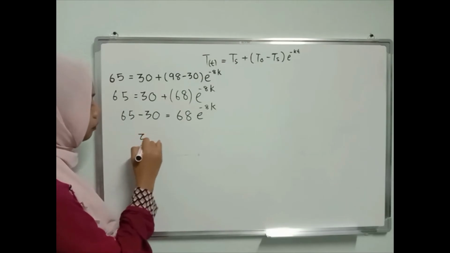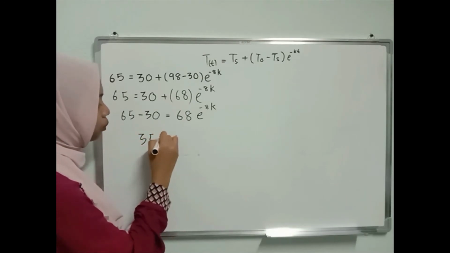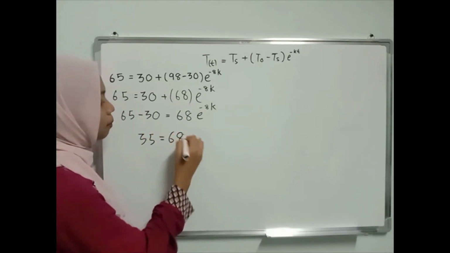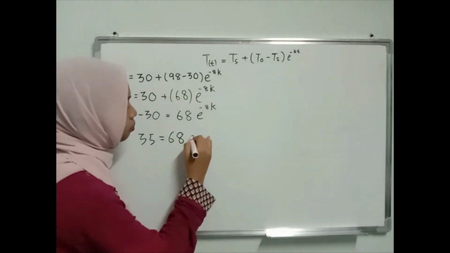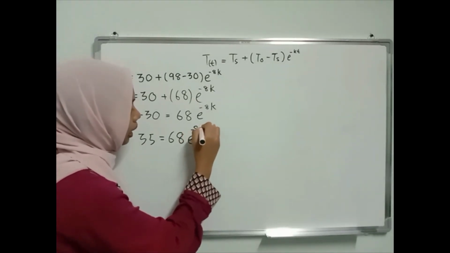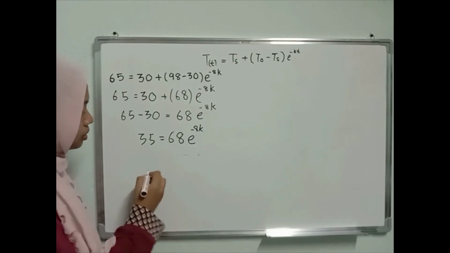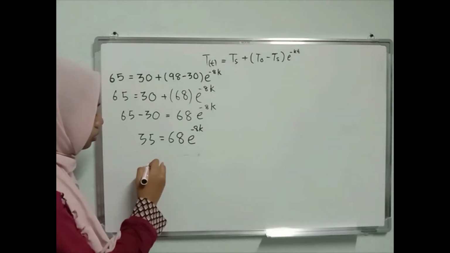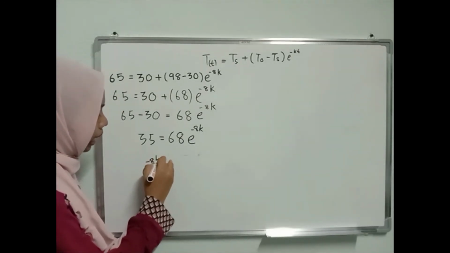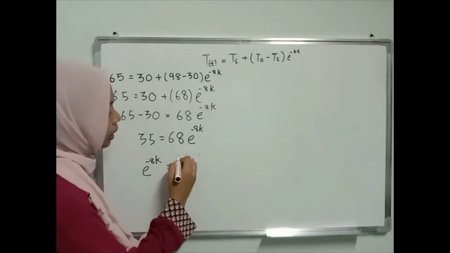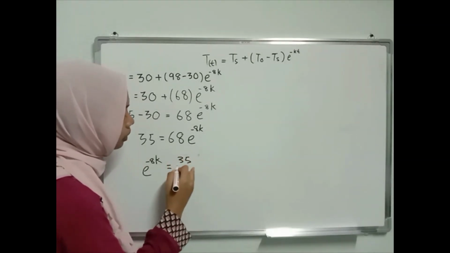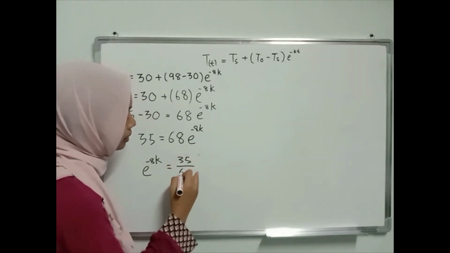So 35 is equal to 68 multiply exponent to the power of negative 8k. So exponent to the power of negative 8k is equal to 35 divided by 68.